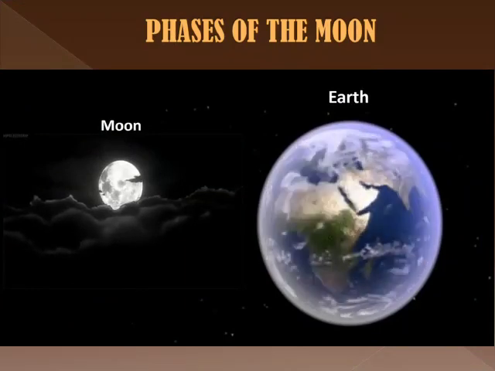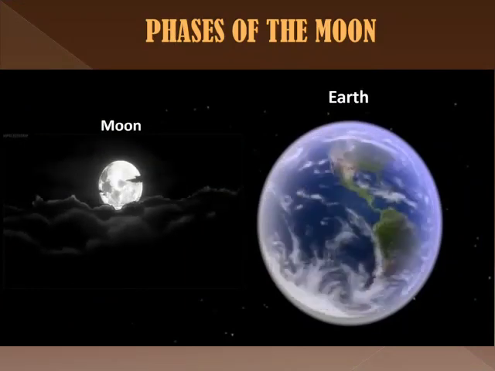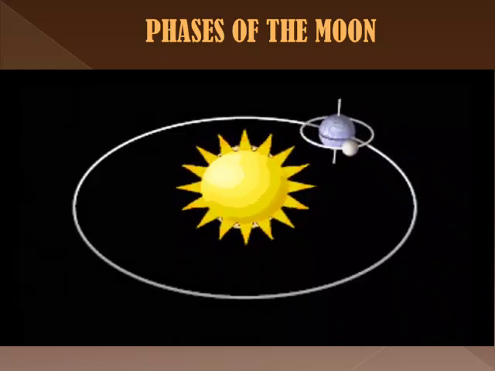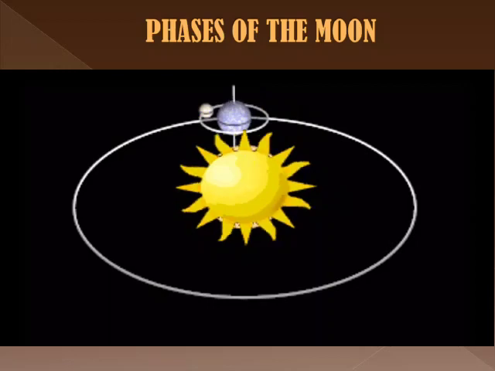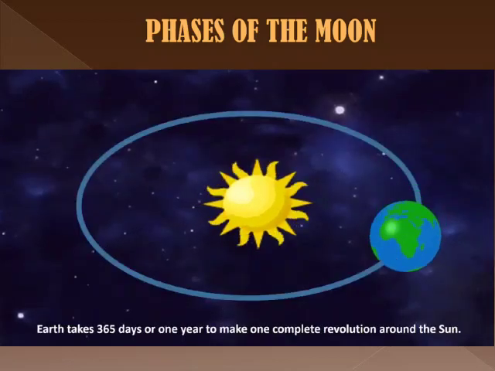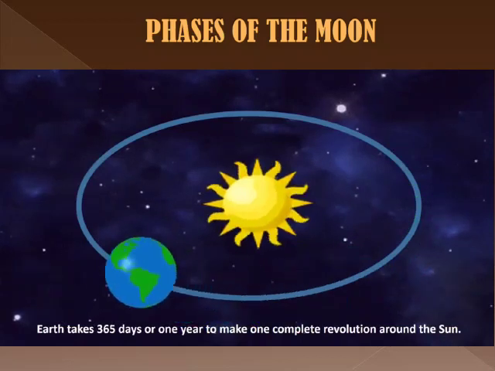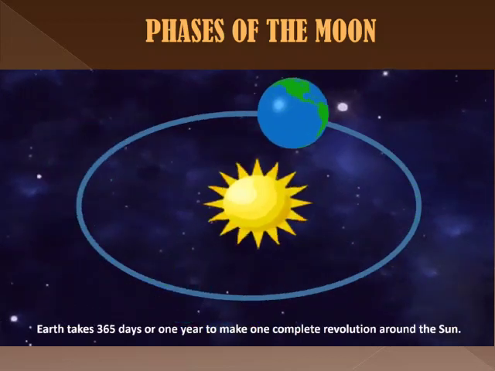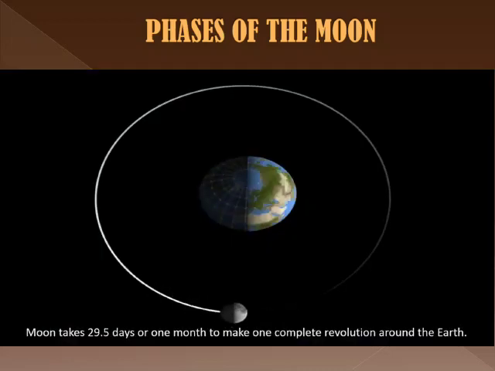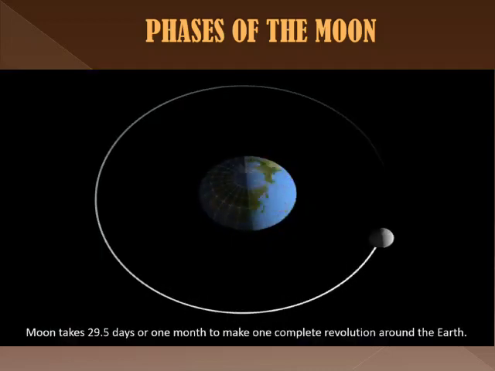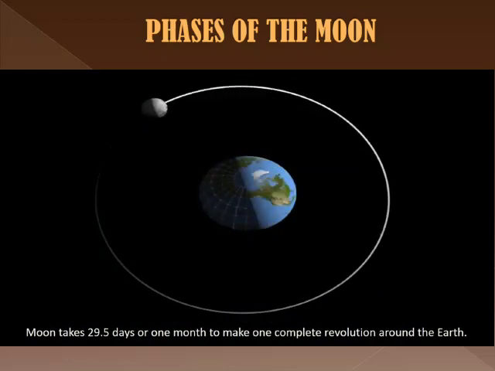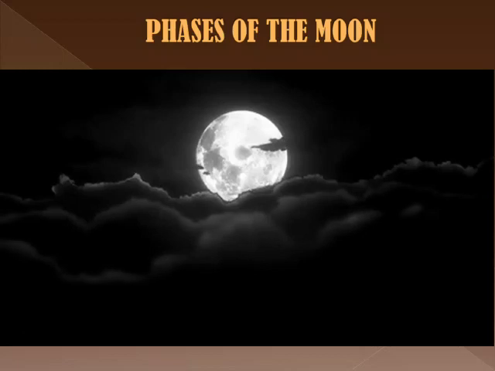Phases of the moon. The earth has only one satellite called the moon. Like the earth that revolves around the sun, the moon revolves around the earth. The earth takes 365 days or 1 year to make one complete revolution around the sun. The moon takes 29.5 days or 1 month to make one complete revolution around the earth.